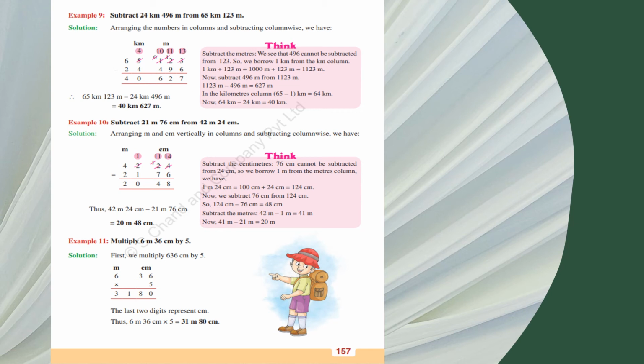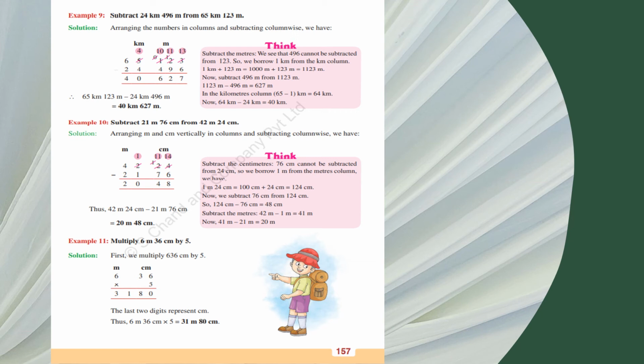You have to keep it in mind, because when a meter is taking 1 kilometer, it becomes 1000 meter. So it becomes 1123, and you have to subtract from 1123, not from 123. And when you subtract 496 from 1123 meter, you get 627.